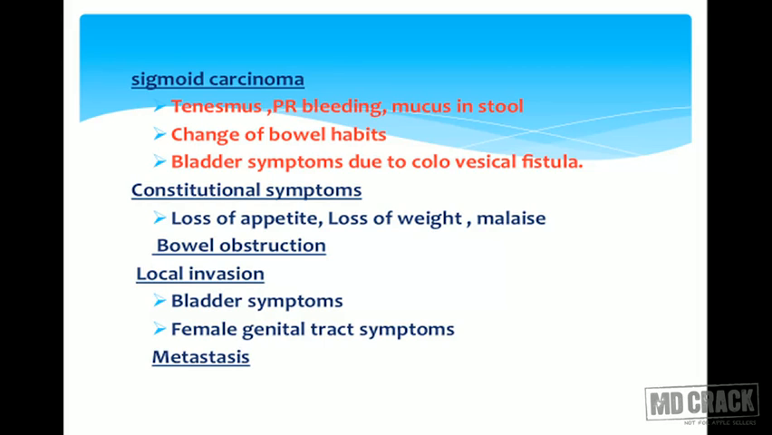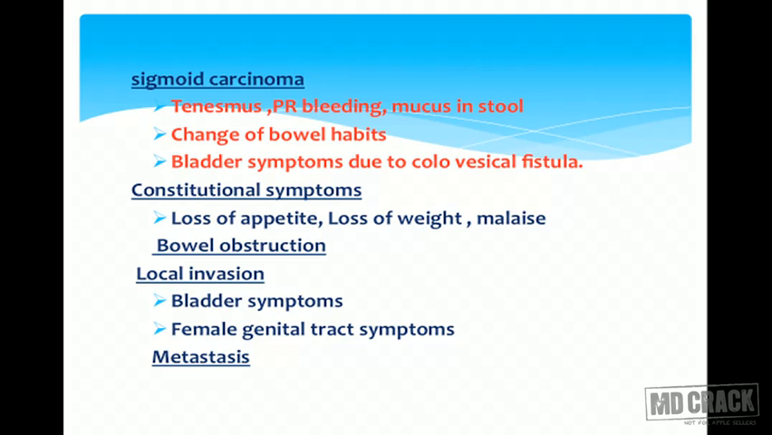Third we come to sigmoid carcinoma. Patient will have PR bleeding, mucus in stool, tenesmus, change of bowel habits, and bladder symptoms may be due to colovesical fistula. Constitutional symptoms are seen like loss of appetite, loss of weight, and malaise. If there is bowel obstruction, we'll see features of bowel obstruction. If there is local invasion, the patient might present with bladder symptoms, or if it is a female, then female genital tract symptoms might be present.